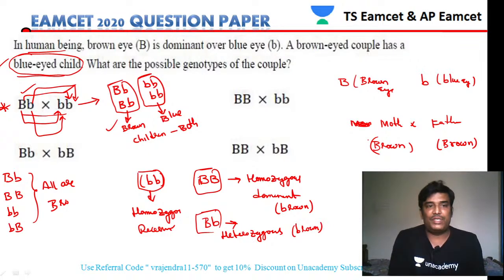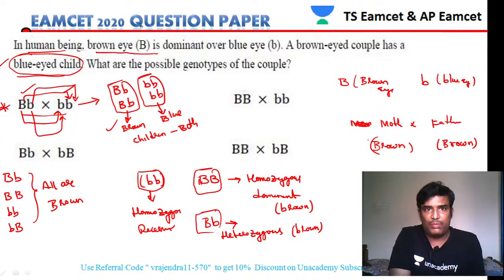In this case, all are brown. So once again, let us see this question.